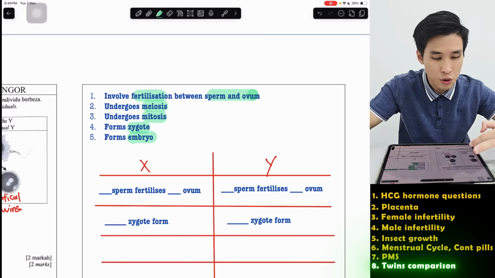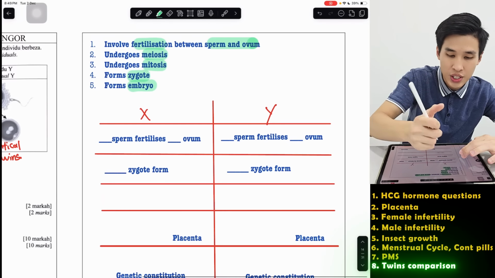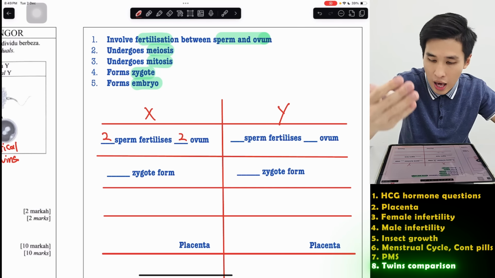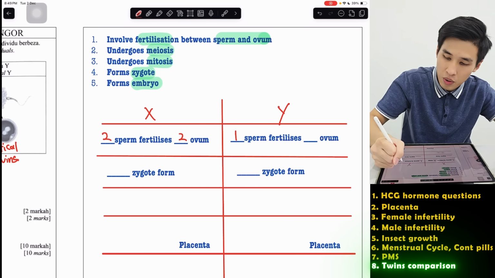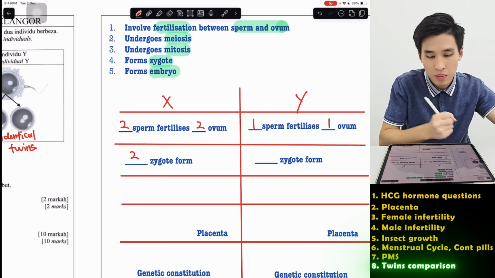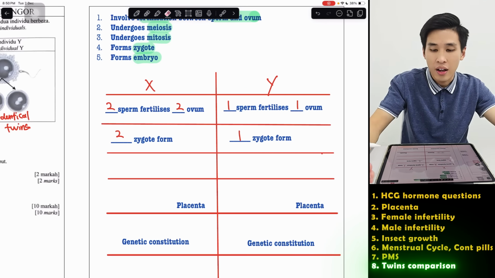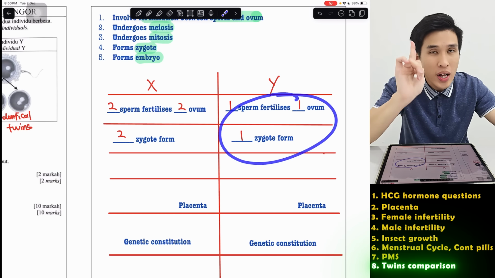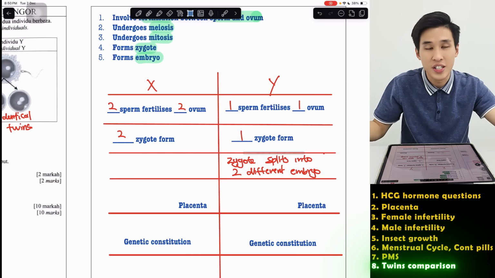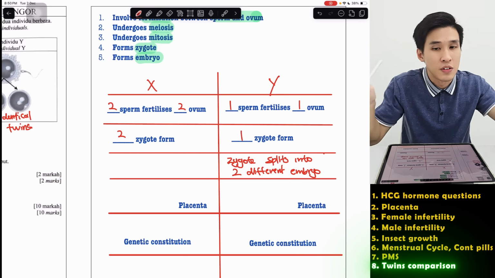Then the first thing you can see in the diagram: for fraternal, we see 2 sperm fertilize 2 ovum. Identical, 1 sperm, 1 ovum. Therefore, 2 zygotes form versus 1 zygote form. For identical twins, the 1 zygote will split into 2 different embryos, whereas for fraternal, there's no splitting involved.